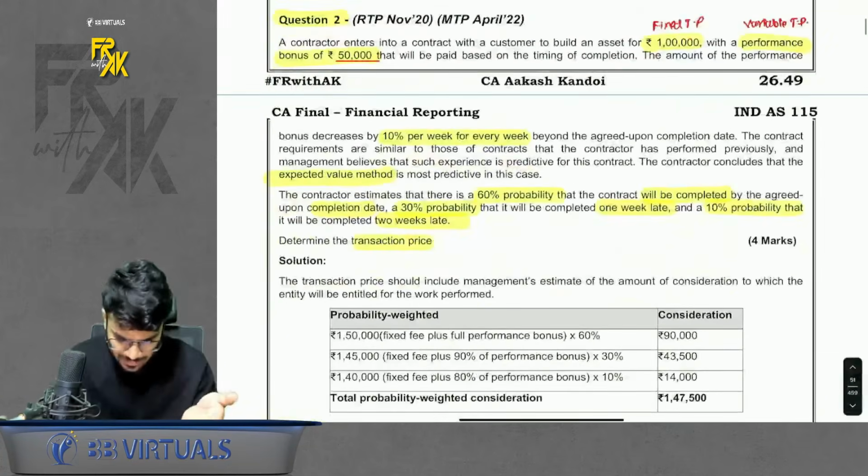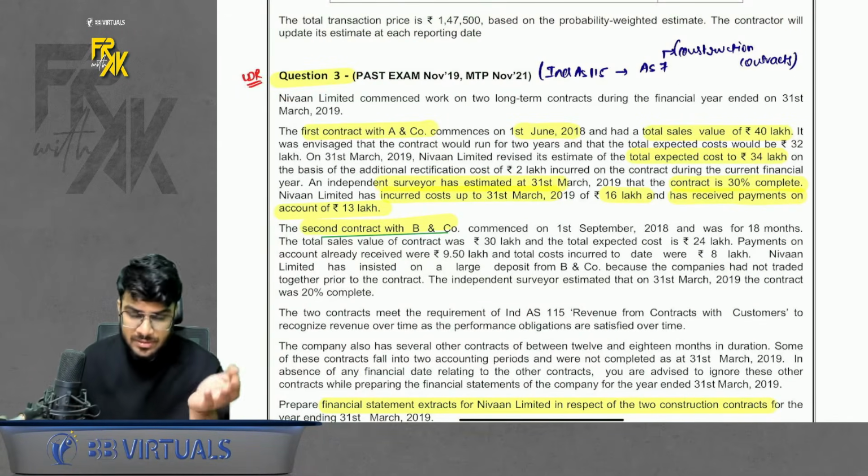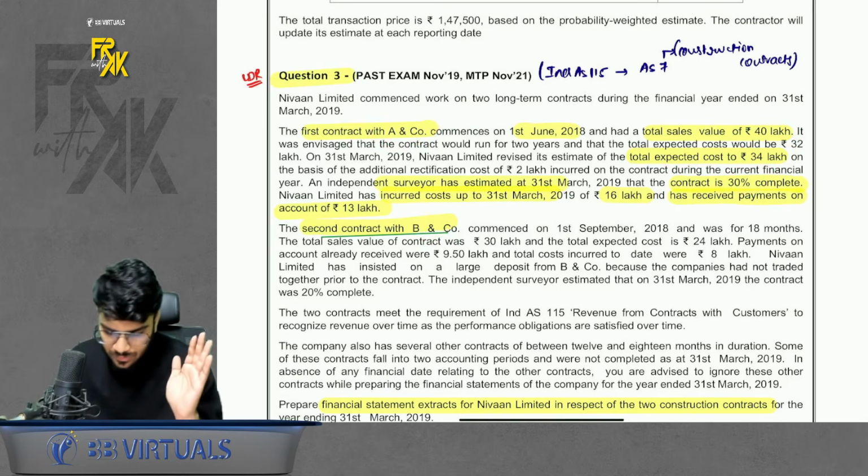Question number 2 is simple. You can just give it a read. Question number 3 is a good question. It is basically based on a construction contract. So what is given? We have 2 contracts with A and B. It says total sales value, total cost, and percentage completion. So what to do with this?